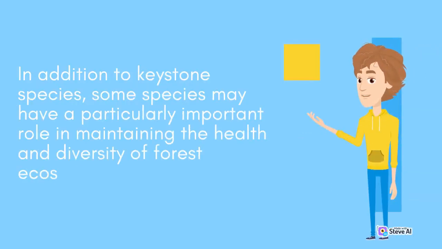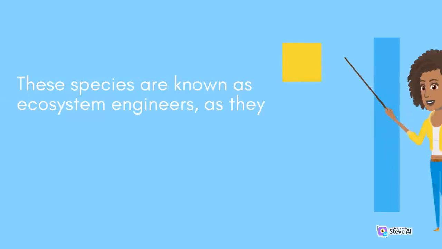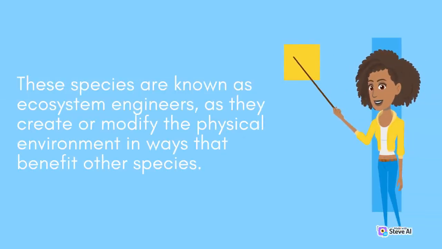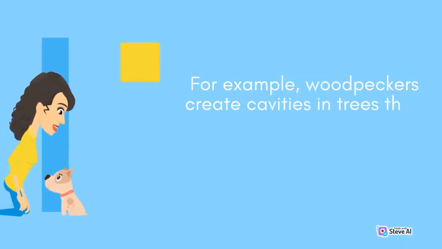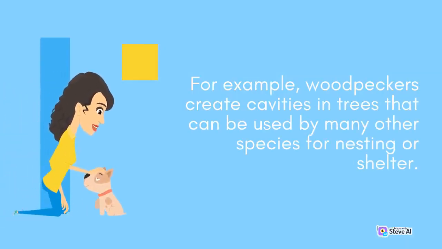In addition to keystone species, some species may have a particularly important role in maintaining the health and diversity of forest ecosystems. These species are known as ecosystem engineers, as they create or modify the physical environment in ways that benefit other species. For example, woodpeckers create cavities in trees that can be used by many other species for nesting or shelter.